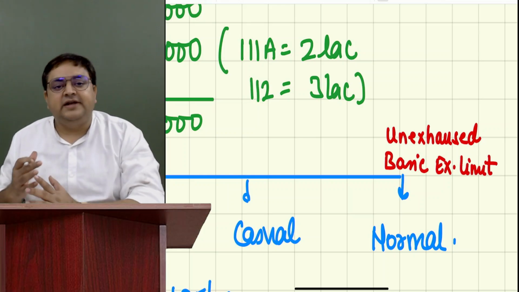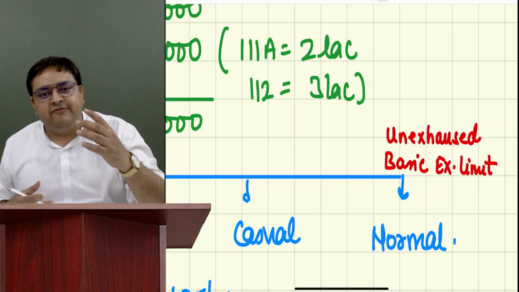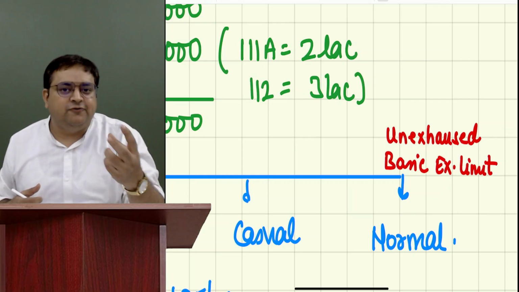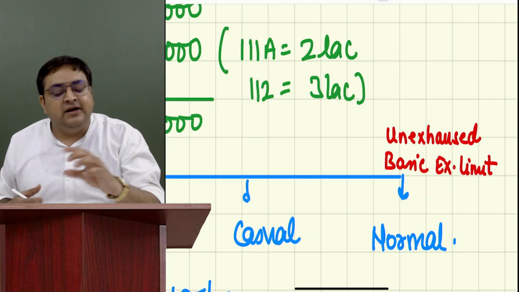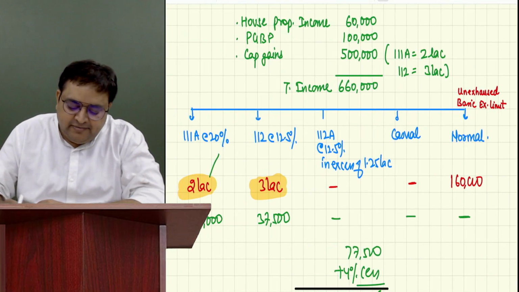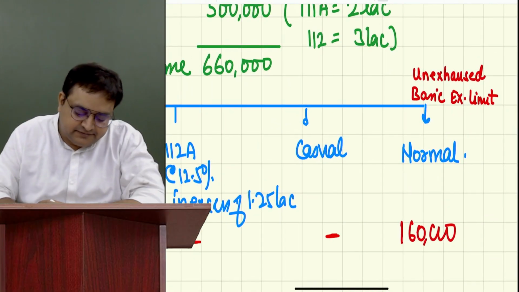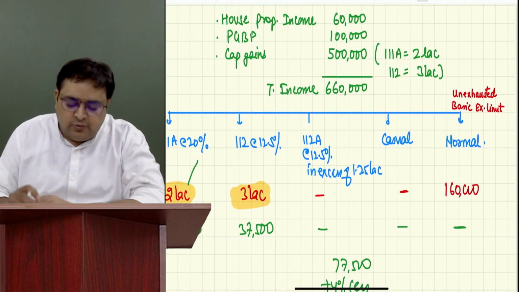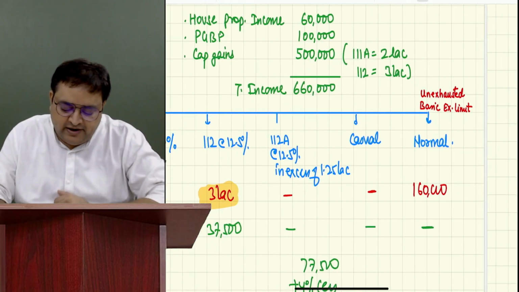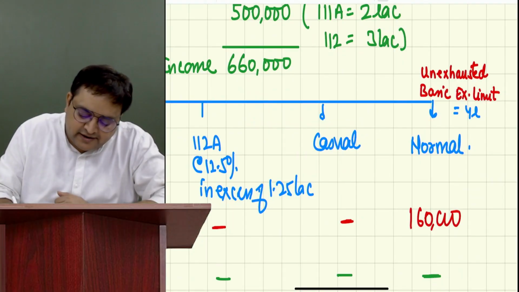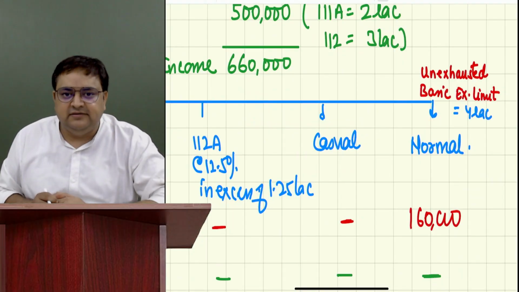What he's telling me is, sir, I have the basic exemption limit of 4 lakh, and I'm entitled to get this 4 lakh exemption limit. Sir, it is not getting exhausted. Only 1.6 lakh is exhausted. Please tell me how much is unexhausted. How do we calculate it? First of all, you can write the basic exemption limit over here: 4 lakh.